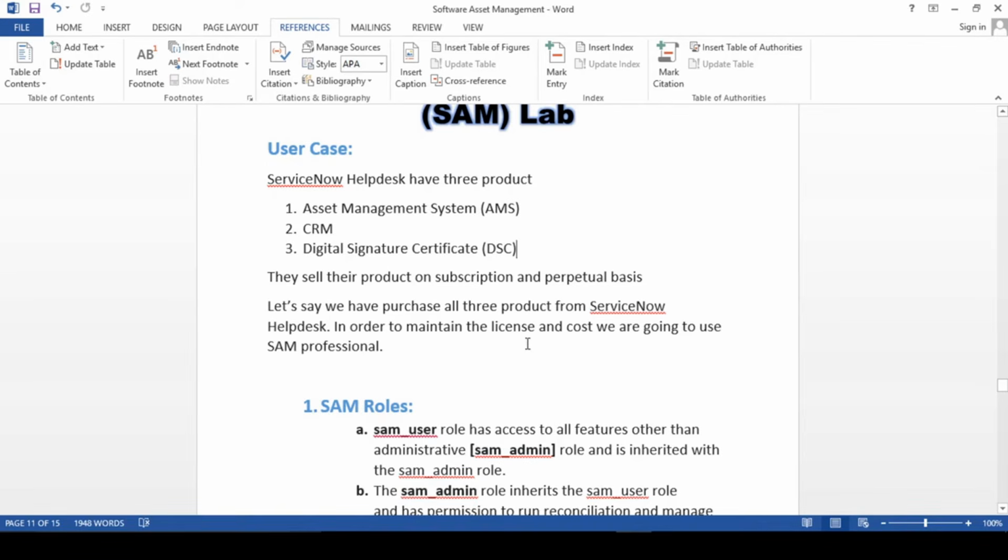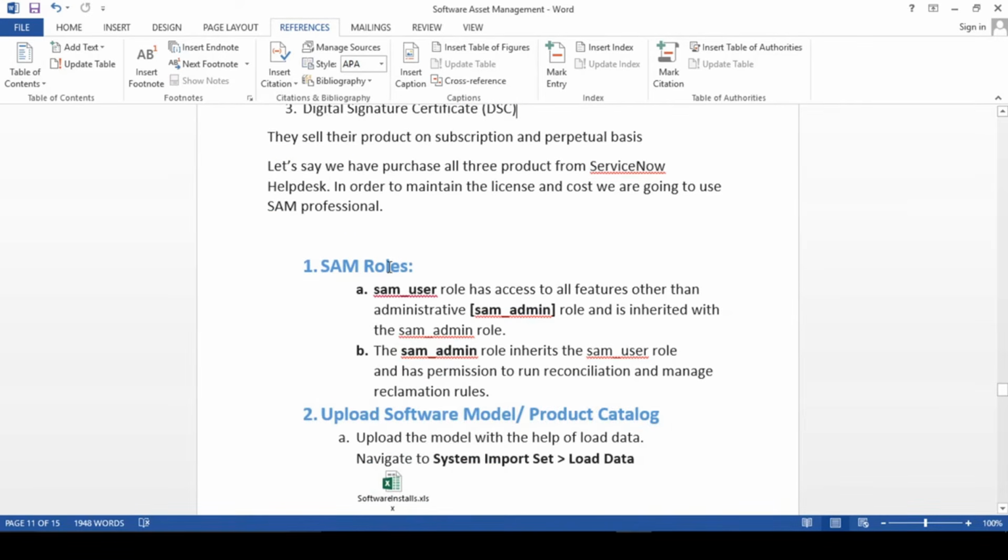So let's understand first guys. So there are roles involved over here. The sam_user role has access to all features other than the administration role and inherits from the sam_admin role. So if you are going to implement SAM professional, then you should have this role basically, the sam_admin role.